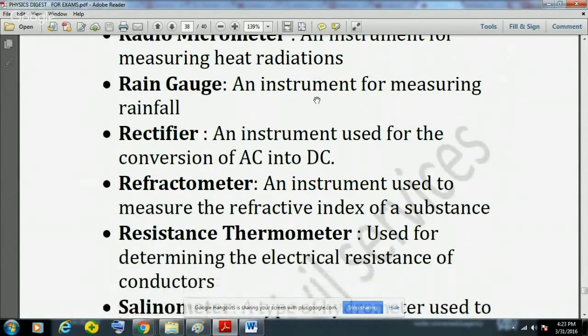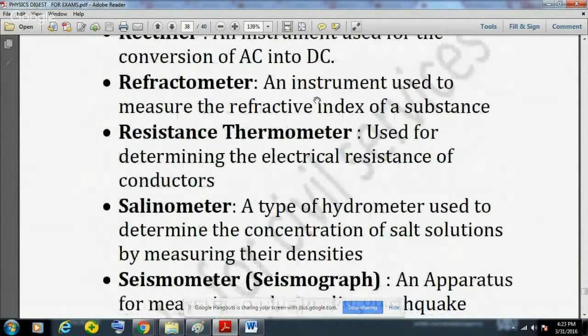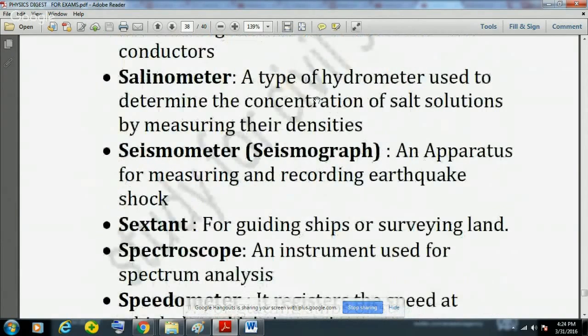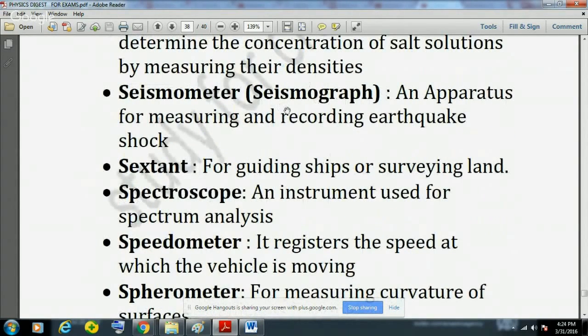Then rain gauge is an instrument for measuring rainfall. Rectifier is an instrument used for conversion of AC into DC. Refractometer is an instrument used to measure the refractive index of a substance. Then resistance thermometer is used for determining the electrical resistance of conductors. Salinometer is a type of hydrometer used to determine the concentration of salt solutions by measuring their densities. Seismometer or seismograph is an apparatus used for measuring and recording earthquake shocks. And earthquake is actually measured on the Richter scale. Then sextant is for guiding ships or surveying land.